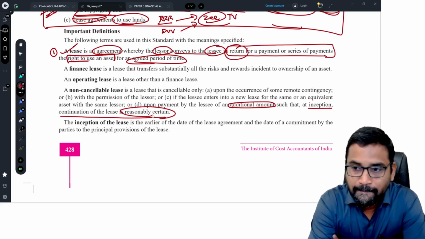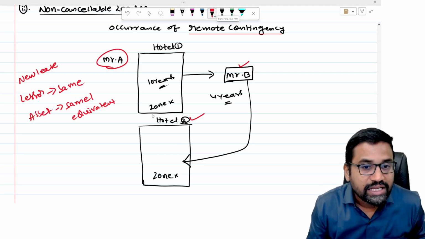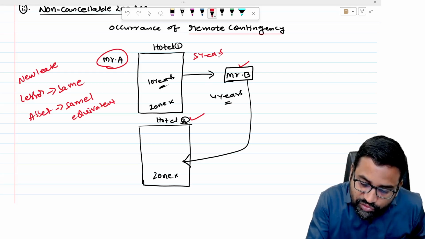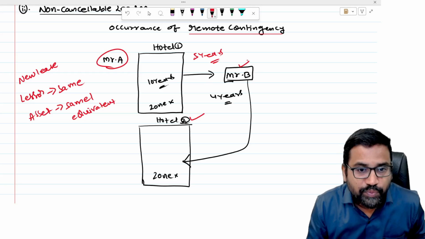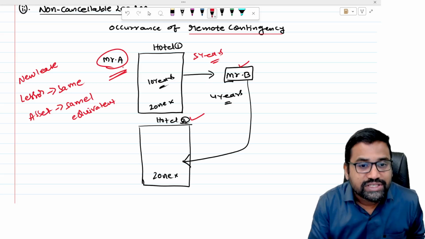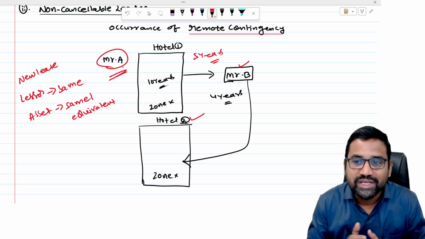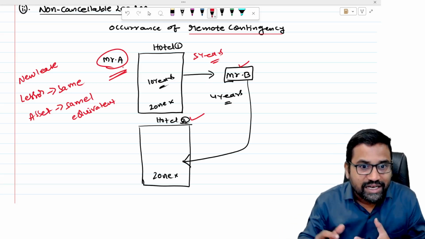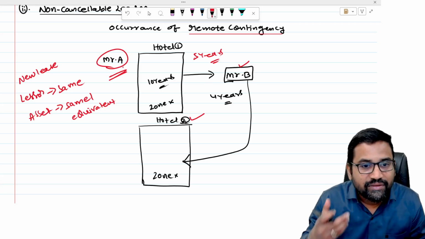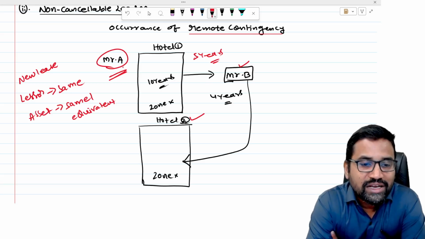Suppose, for example, Mr. A has given a lease of this hotel to Mr. B for 5 years. Once 5 years is over, Mr. B can continue the lease, renew the lease. Now, we know in the beginning itself, Mr. B will certainly continue this lease, because hotel business is not something which is carried on for only 5 years. If it is an already established hotel, they will carry on the business for some years together. It is not that they will run the show for 1 year or 2 years.